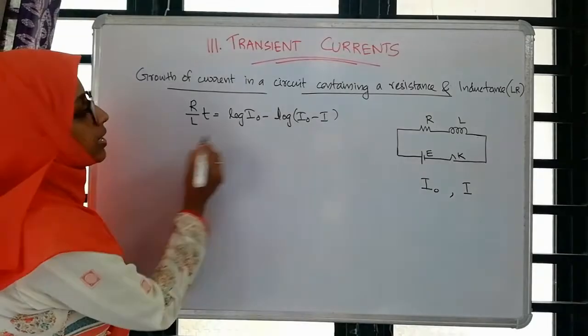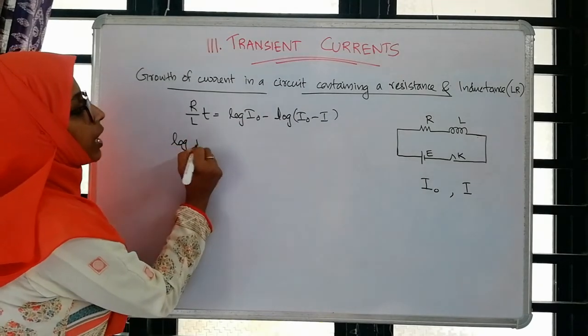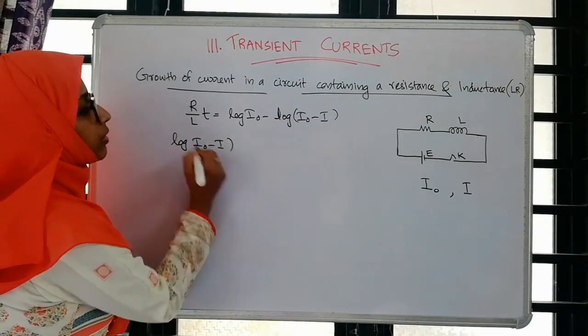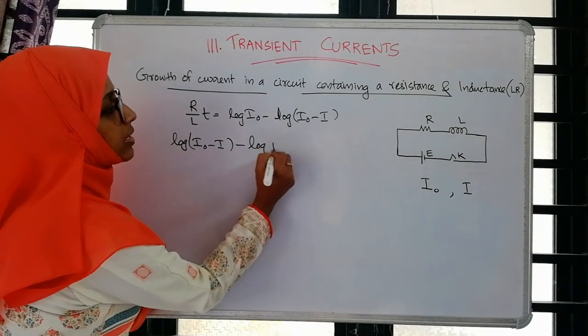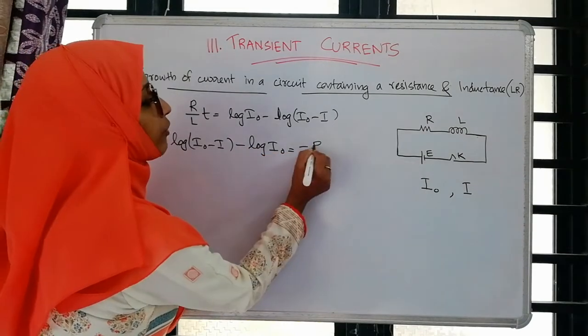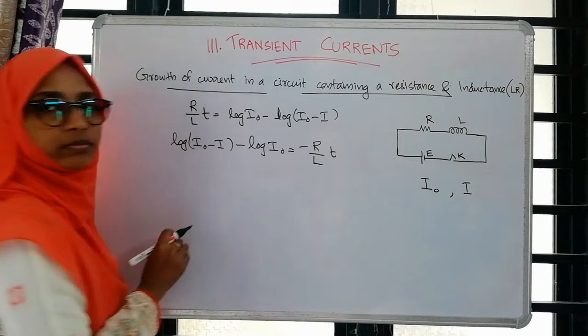I am rewriting this equation as log of I0 minus I minus log I0 equal to minus R by L into t.